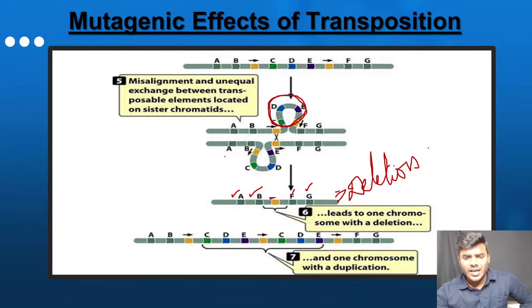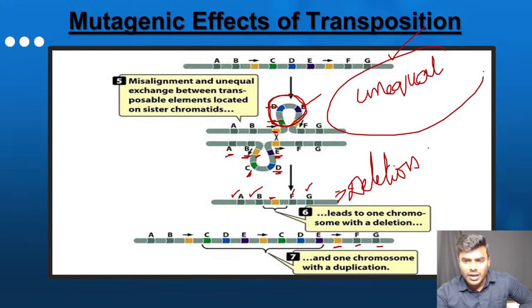Now you only look into the next sister chromatid: A gene, B gene, transposable element, C gene, D gene, E gene, and once again transposable element, C gene, D gene, E gene, then followed by transposable element, F gene and G gene. What's the statement you have to remember? Because of the unequal transposition, in one sister chromatid deletion occurs, in another sister chromatid duplication occurs.